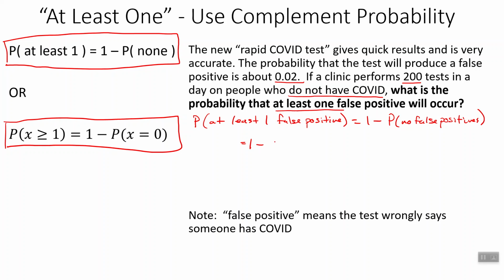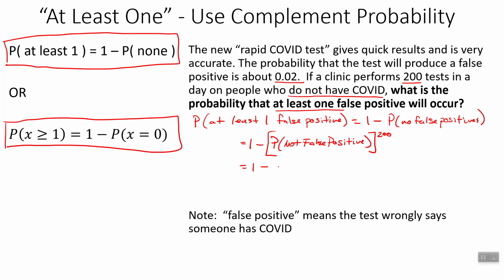It's going to be 1 minus the probability of not a false positive, and then we're going to do that 200 times. So 200 times in a row, we're going to get not a false positive.